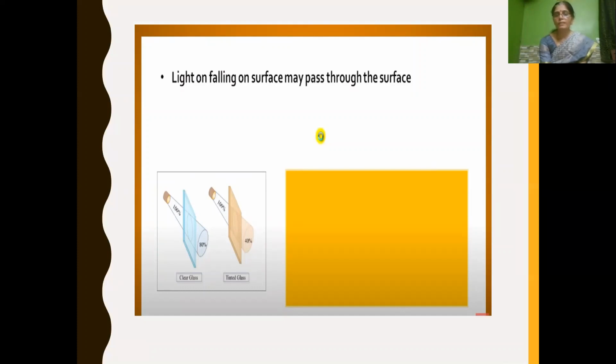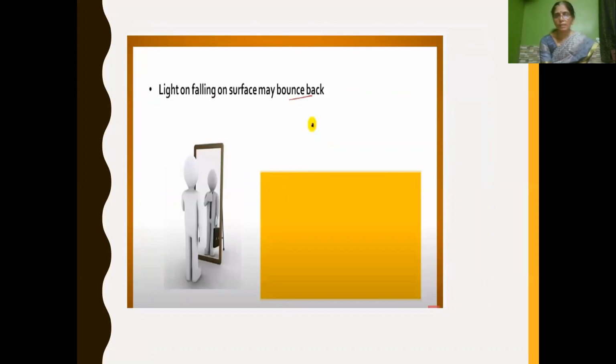Suppose you take a clear, clean glass, all the light will easily pass through it. And if it is tinted glass, only partial light can pass through it, but transmission of light will happen. And the third chance is that the light falling on the surface bounces back. What we call that is reflection. For example, when light falls on a plane mirror or any polished surface or any smooth surface, what happens? It gets reflected back, bounces back.